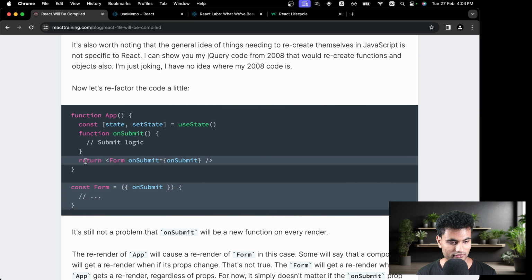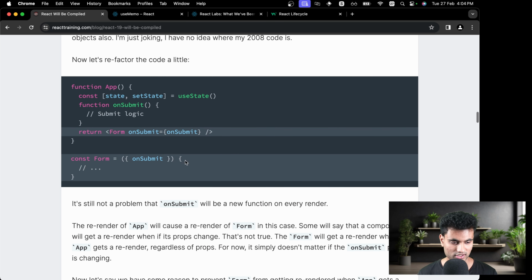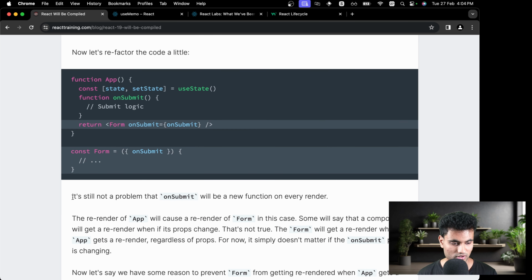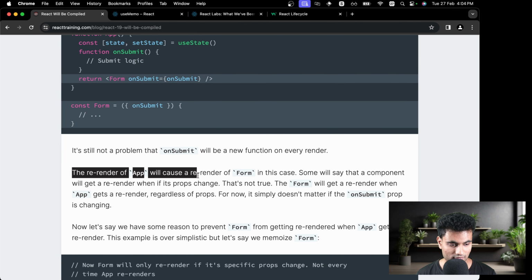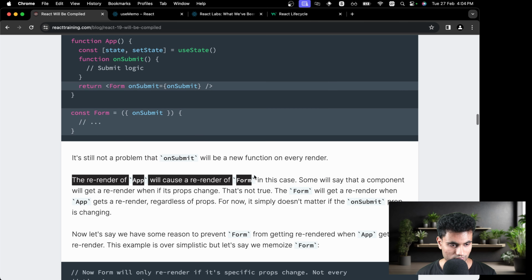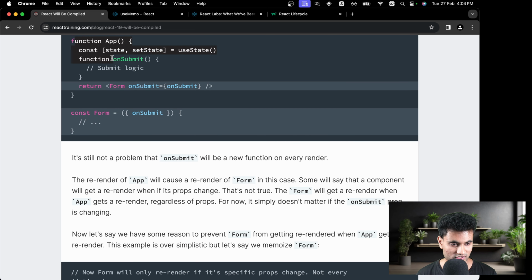Now you have a form component. You might be thinking that unless the on submit changes, there is no way the form changes, and if the form changes, there is no way the on submit changes, right? And that's why you probably have a different component, and you are passing in the function right here to handle things in a different kind of environment, trying to isolate every single thing. It's still not a problem that on submit will be a new function on every render. The re-render of app will cause a re-render of form. So if this component re-renders, then this component will also re-render.